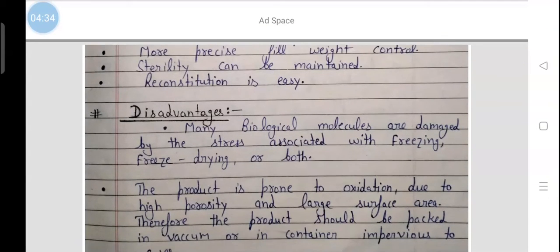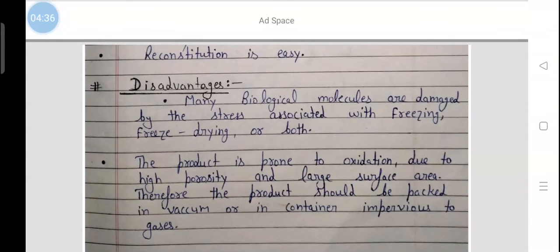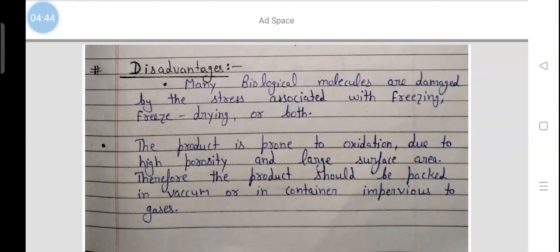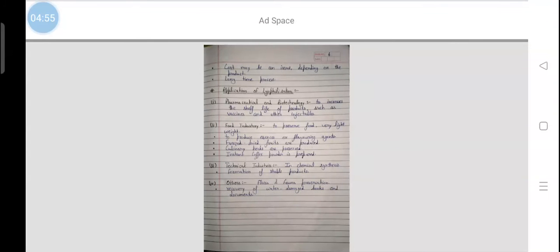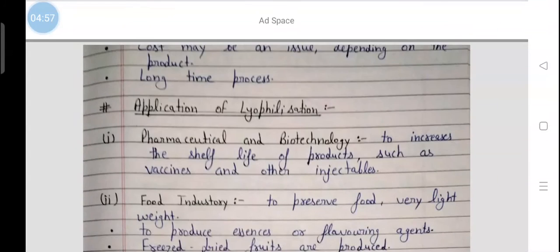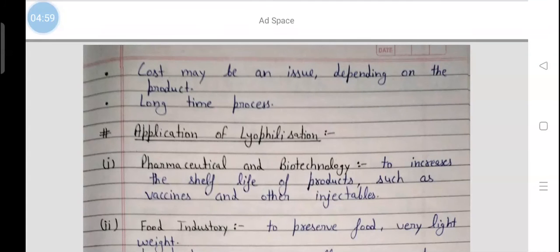Next are the disadvantages of lyophilization. In this process, many biological molecules are damaged by the stress associated with freezing and freeze drying or both. The product is prone to oxidation due to high porosity and large surface area. Therefore, the product should be packed in vacuum or in a container impervious to gases. Cost may be an issue depending on the product. It is a long time process.